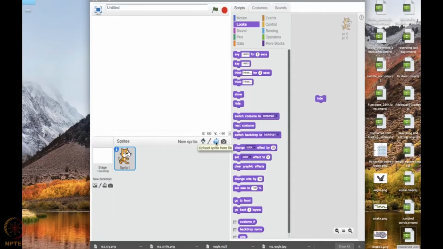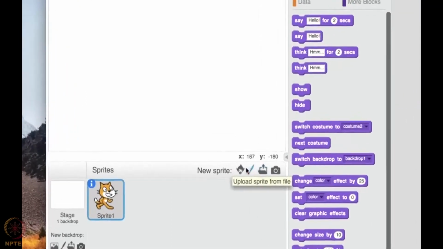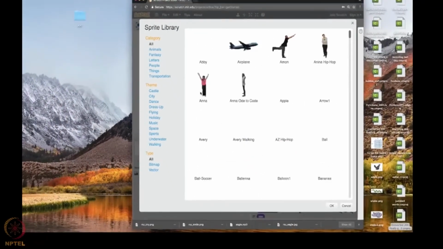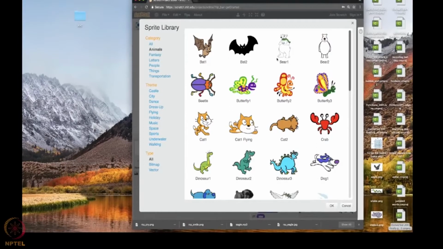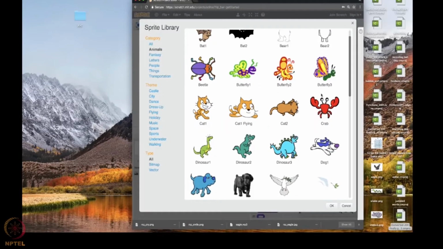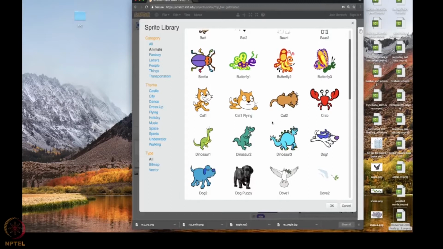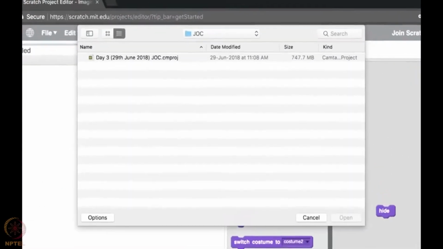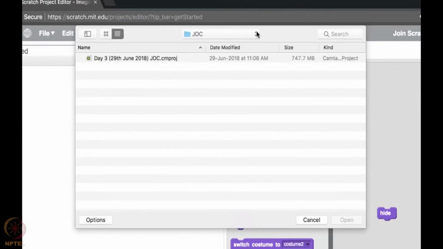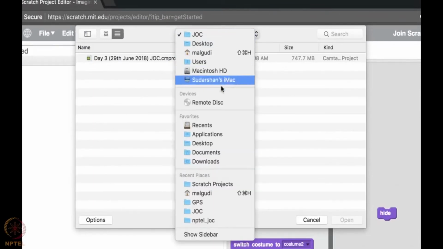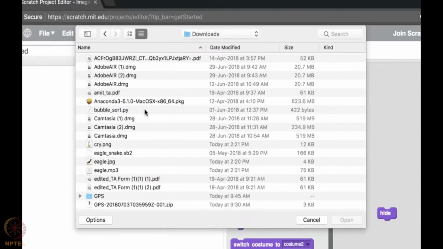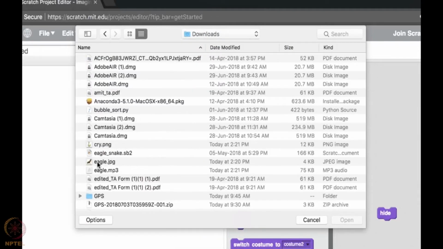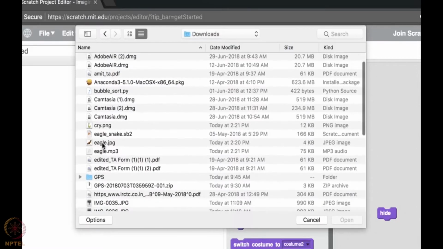I have an image file. I'm going to upload it because in this library I had checked the animals category. Eagle, snake is not provided in this library. So I'm going to use an image that I had taken from the internet. That is available in my system right now. So let me go to it and let me download. I had downloaded and kept it. So let me take that image, eagle.